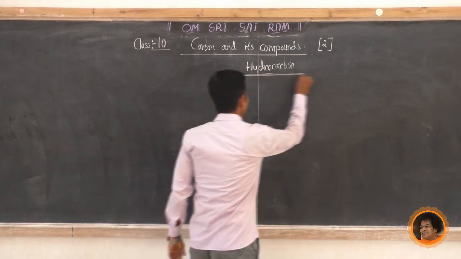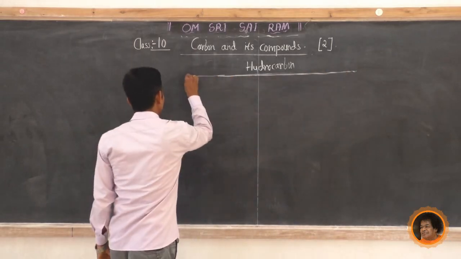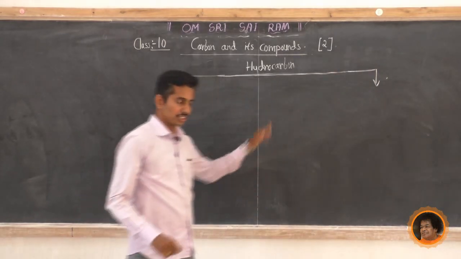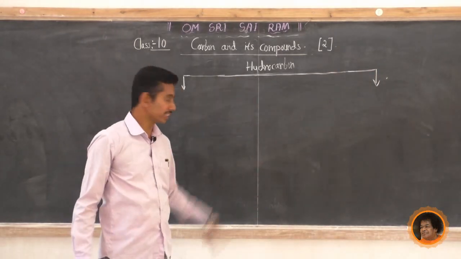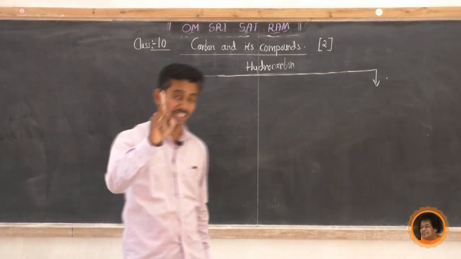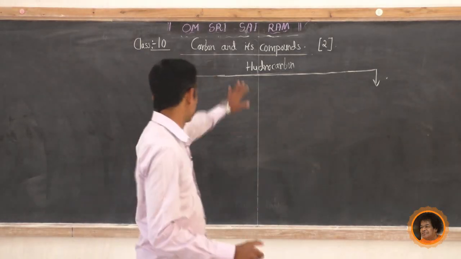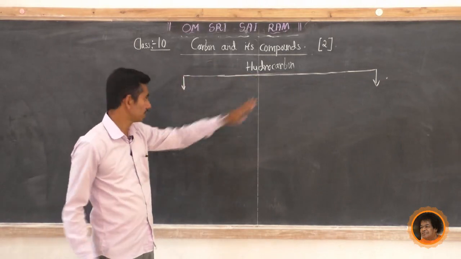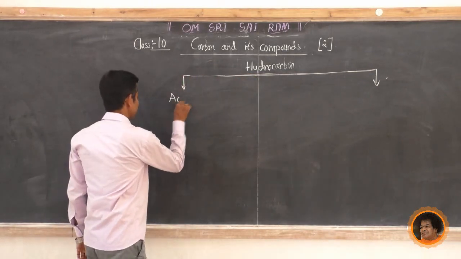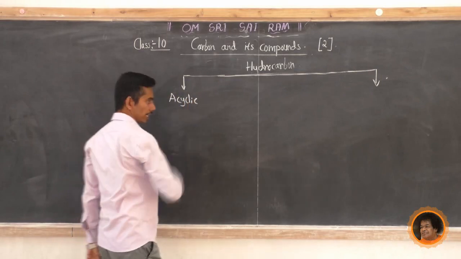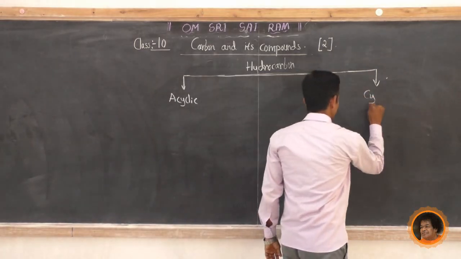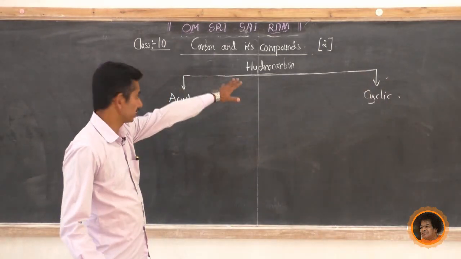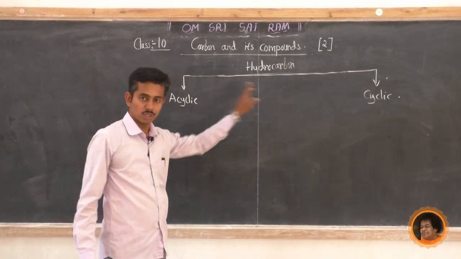Now, hydrocarbon is classified into 2 types. This is a very important flow chart. Just write down this flow chart, because it is not given in the textbook, but it is very important. It is the basic thing for hydrocarbons. Hydrocarbons are classified into 2 types. One is acyclic and the second type is cyclic. There are 2 branches in hydrocarbon.